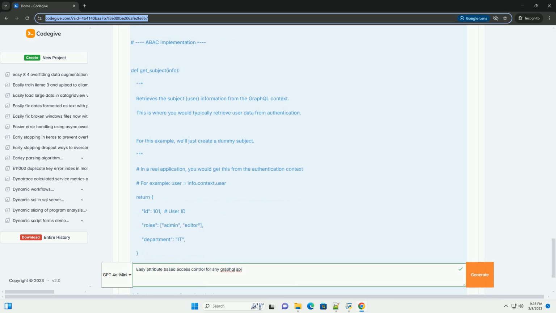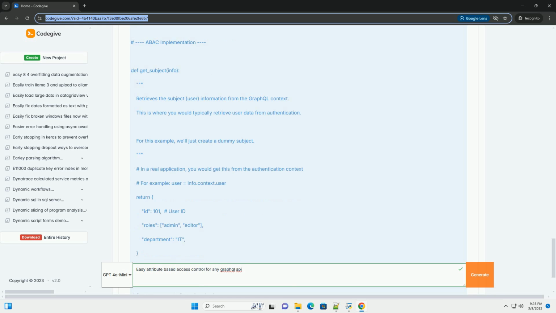We defined get_subject to retrieve user information. In a real application, this would pull the user from the authentication context, for example from a JWT token. get_resource_attributes extracts the relevant attributes from the product object. evaluate_policy contains RBAC policies.